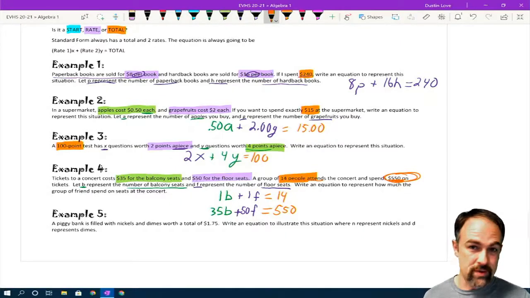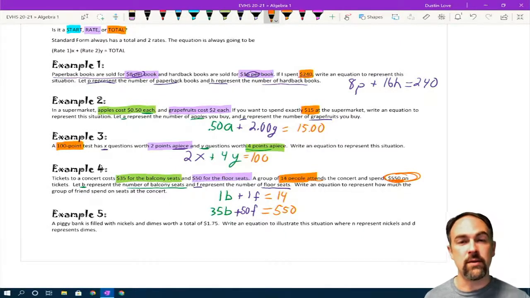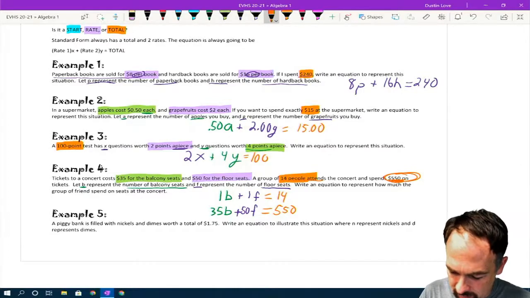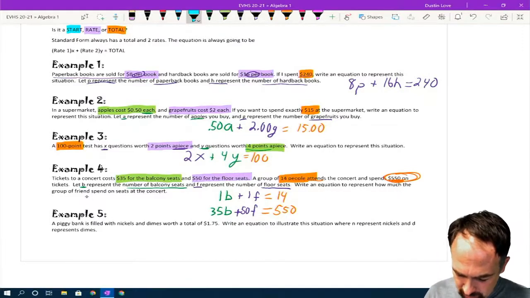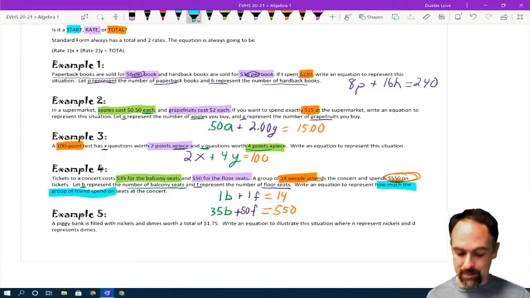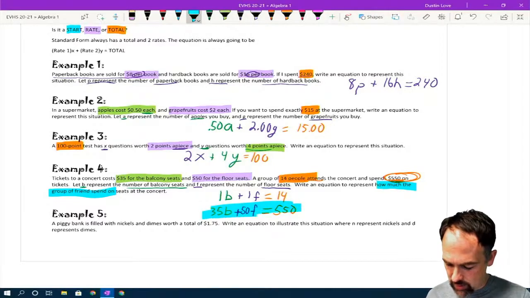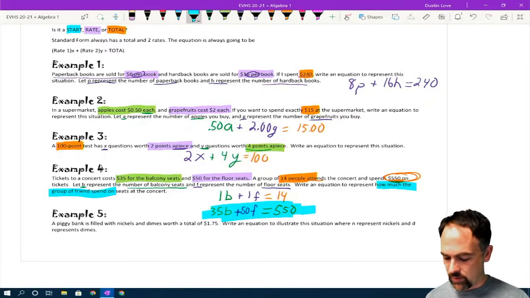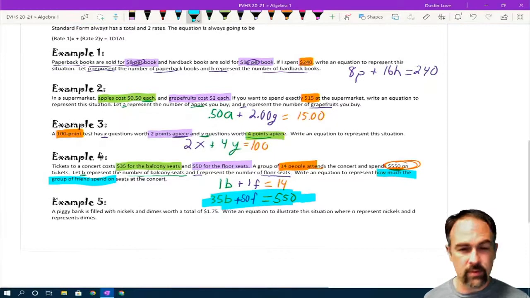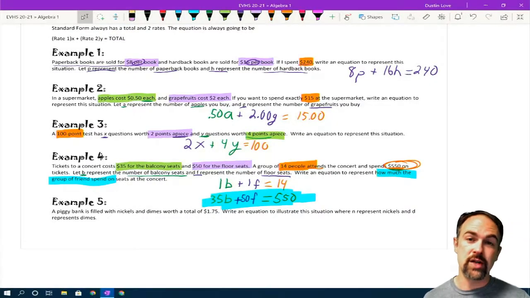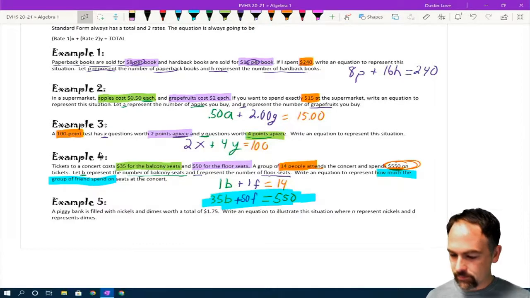Now, I probably should have read this first before I did it. I just want to point out that the exact same scenario could give you 2 different equations. But whenever I read this whole thing, I see, write an equation to represent how much the group of friends spends. So how much they spend tells me I'm looking at money. So my answer is actually going to be this one I'm highlighting in blue. So just be careful whenever you got a lot of different things flying around. Sometimes you can have multiple equations that can come from the same scenario. You just got to pay attention to what you're focusing on.